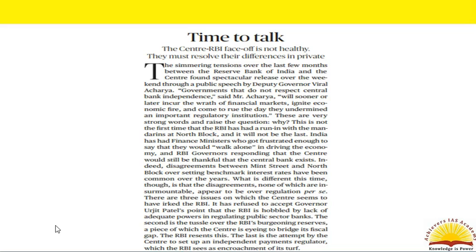The central government and the RBI disagree over several issues: mainly the setting of the benchmark interest rates, the lack of adequate powers to the RBI in regulating public sector banks, the conflict over RBI's reserves and the government's intention to use them to bridge its fiscal gap, the creation of an independent payment regulator, which the RBI sees as an encroachment on its regulatory powers, and finally, the recent RBI circular, which redefines non-performing assets and the revised framework for resolution of such assets.